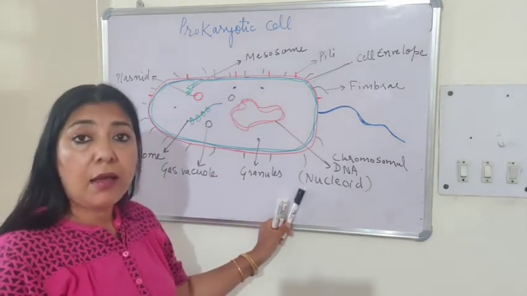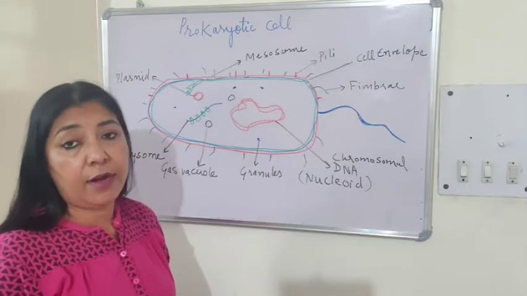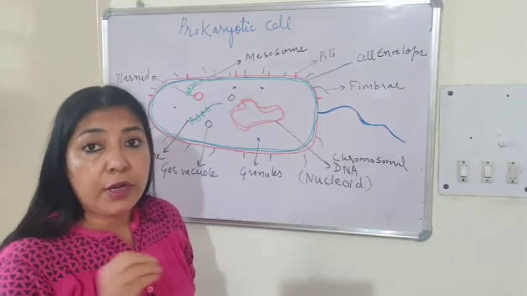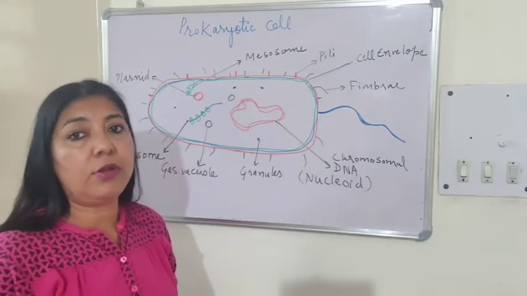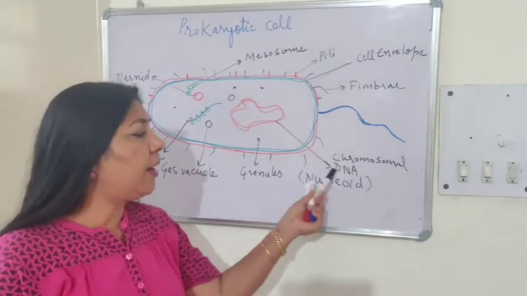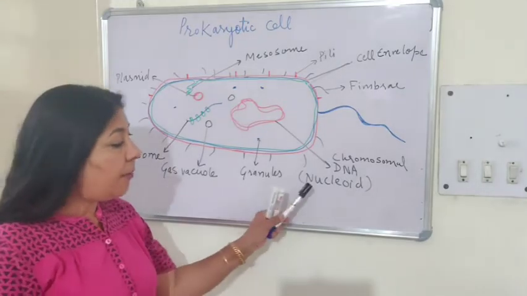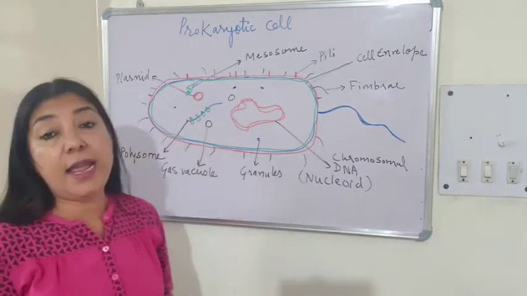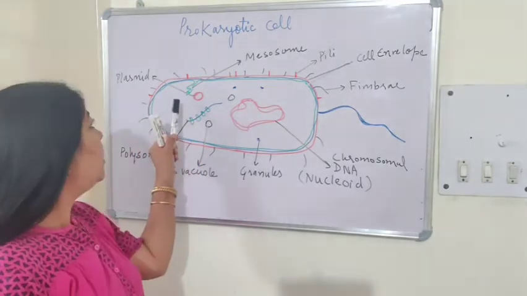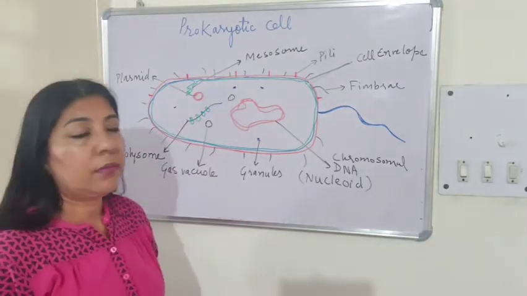It does not have any nuclear envelope, and the proteins, that is histone proteins, are also absent. It is just made up of a circular chromosomal DNA.